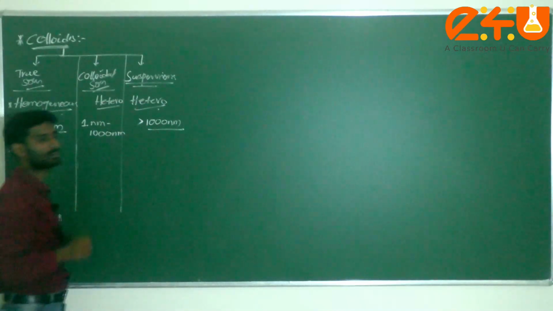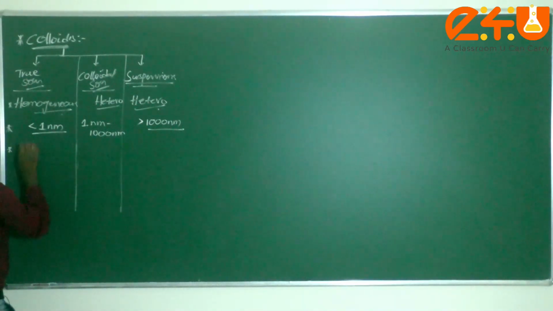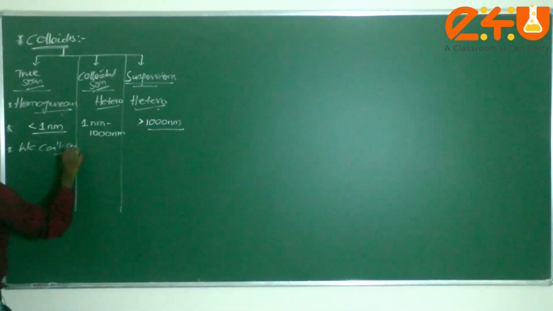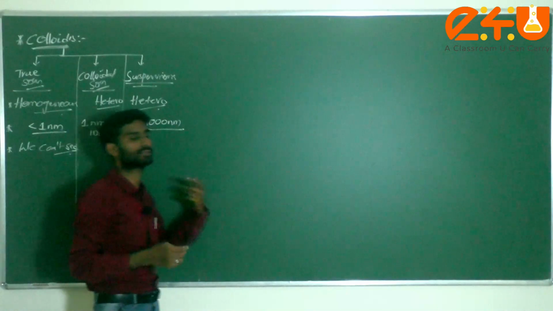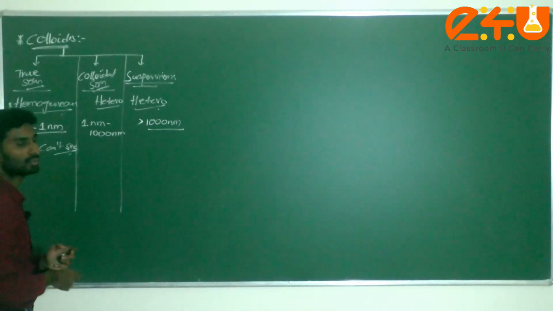Next comes visibility. Can you see the particles present in a true solution? No, we can't see them. Even with a microscope we can't see the particles in a true solution.